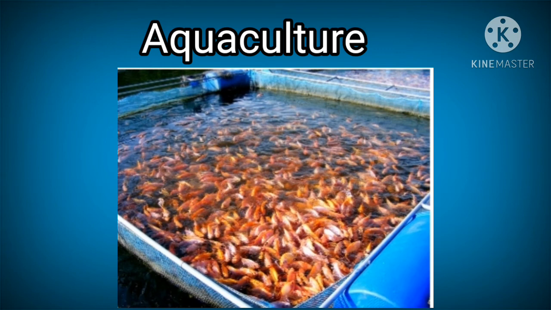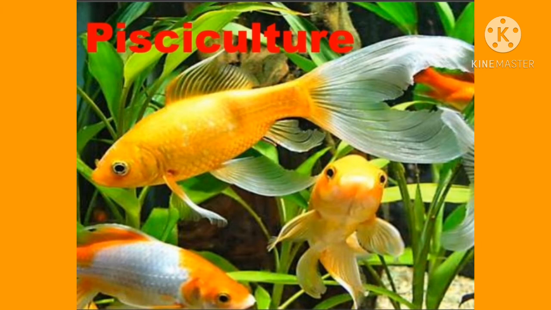I hope everyone understood. Students, let us learn about fishiculture. The third one is fishiculture. First one, dairy farming regarding cattle. Second one, aquaculture regarding aquatic organisms. Third one, fishiculture. That is breeding and rearing of fishes in ponds, lakes, rivers and paddy fields.